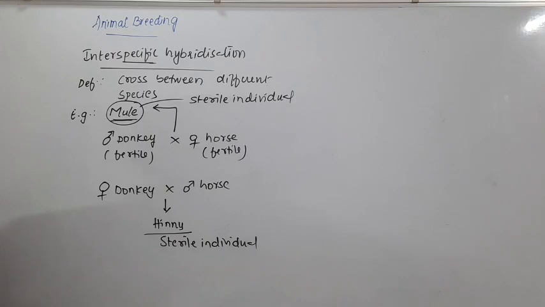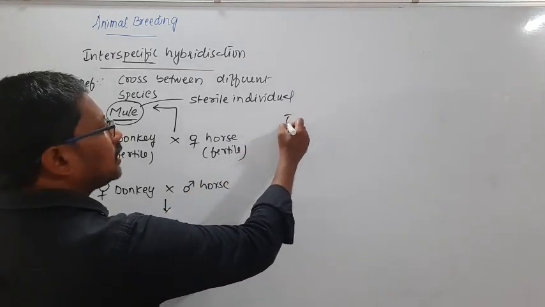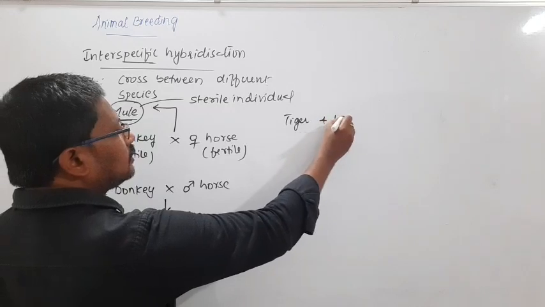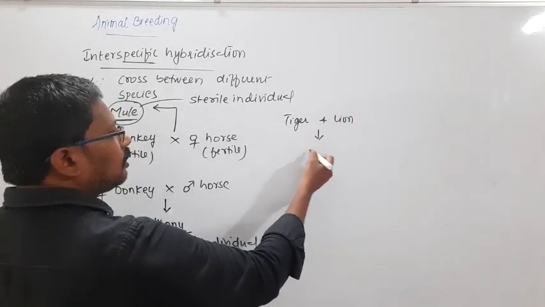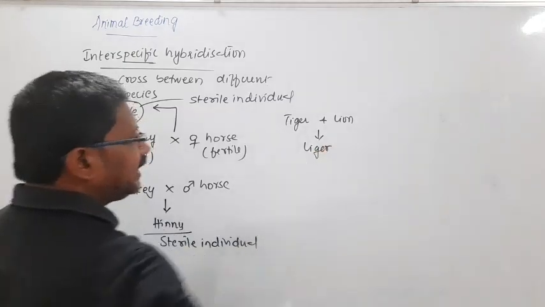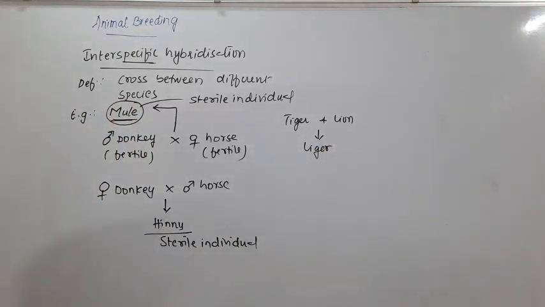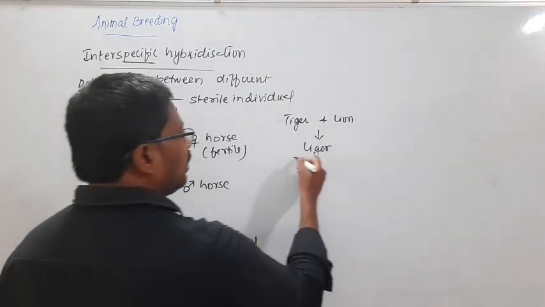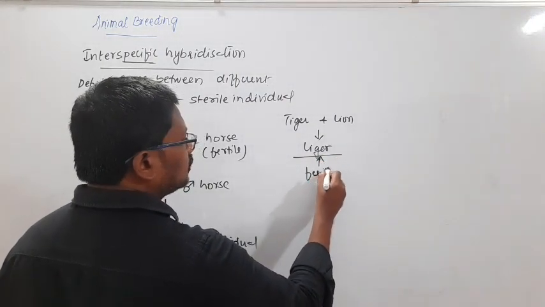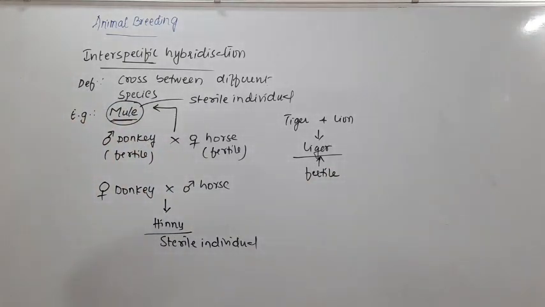Like this, we have also crossed the tiger and lion. In this case, the offspring we obtained is a liger, and we know that tiger and lion are closely related species. In this case, the liger, we have come to know, is fertile. It's not sterile. It is capable of reproducing, and it has features of tiger and lion, and it's much bigger when you compare it with both the parents.